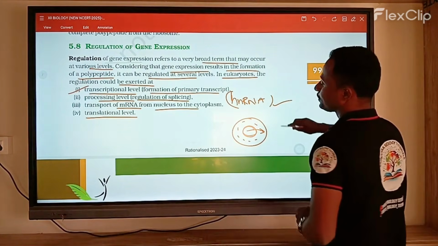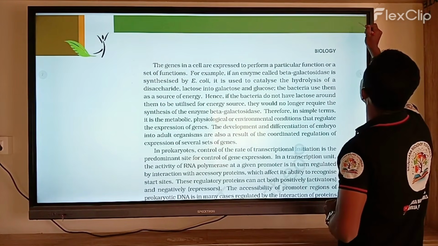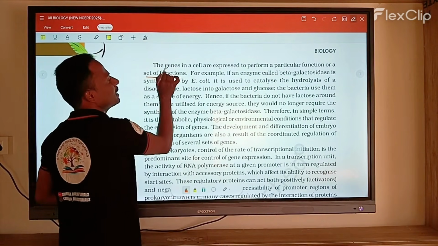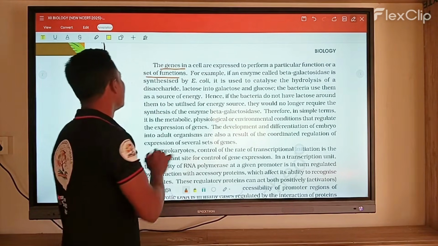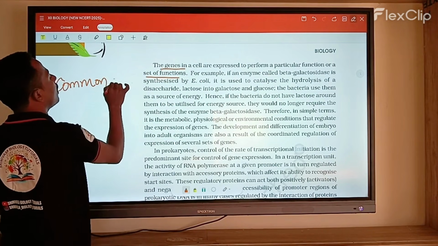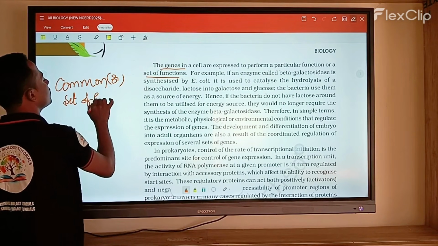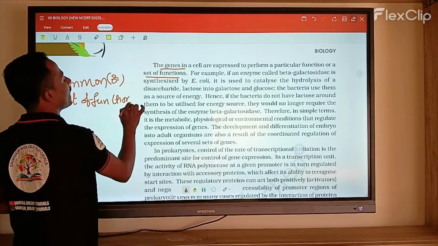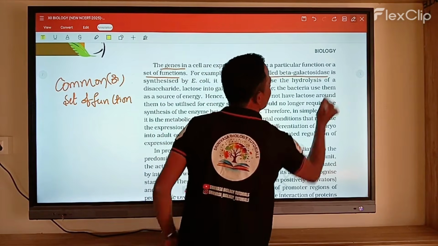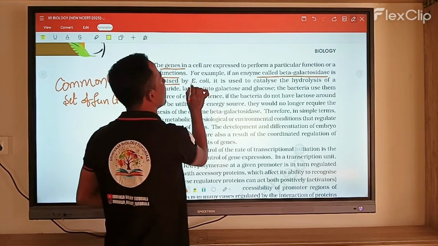Okay, let's see. After the gene is expressed, it performs a particular function or a set of functions. Each and every gene performs a common function or a set of functions. Here, for example, the enzyme given is beta-galactosidase, which is synthesized in Escherichia coli.